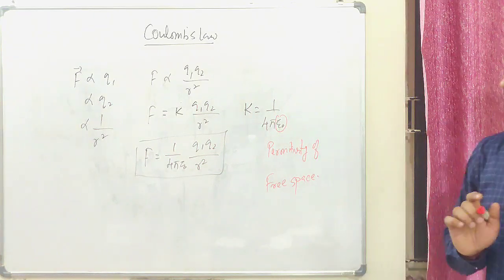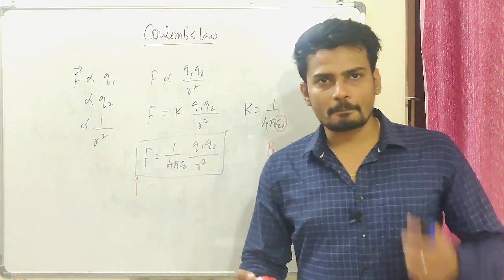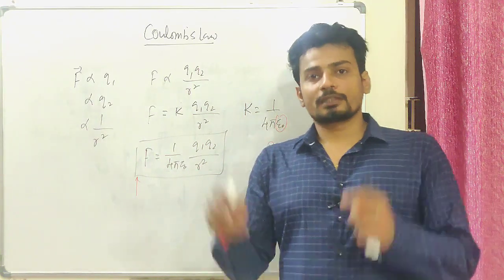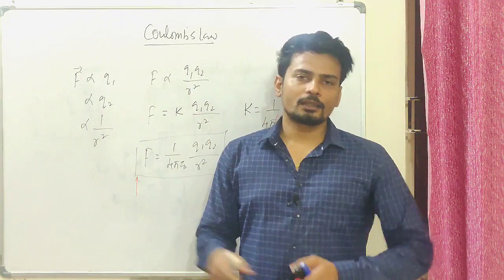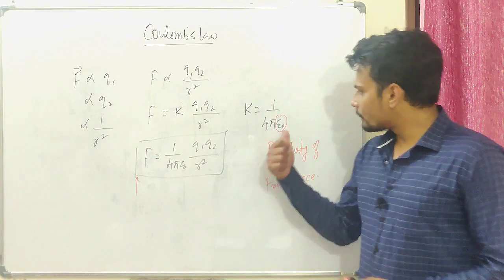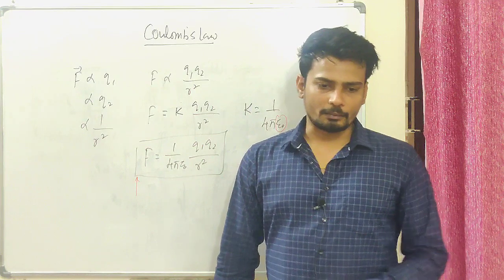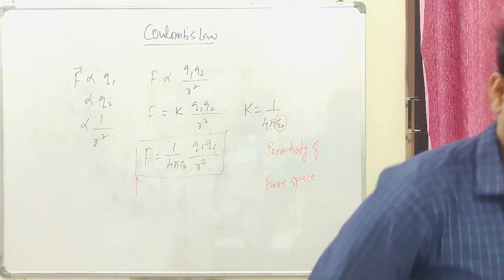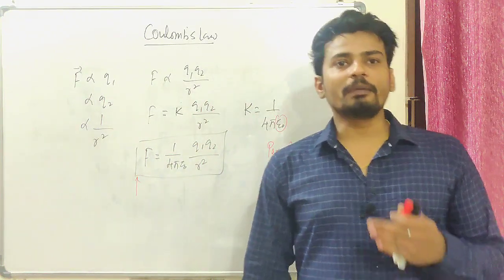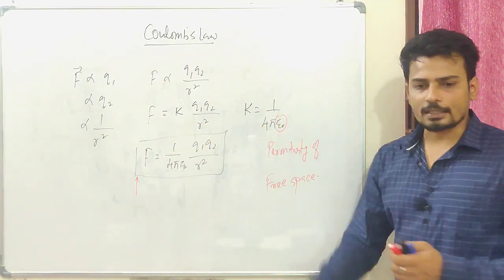It means that the electrostatic force depends upon the medium in which it is kept, isn't it? If it is not free space, then the force between the same two bodies kept in a different medium would be different. Let us understand the meaning of this permittivity, and see one example of how it affects the forces acting between them. You can make a note meanwhile that the force between two charged bodies depends upon the medium in which it is kept, and this is called permittivity of free space.